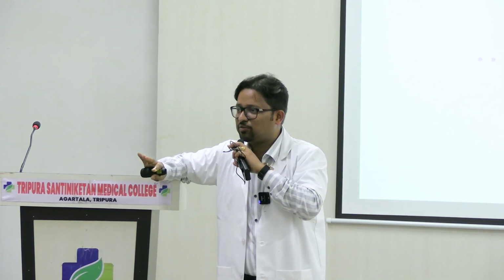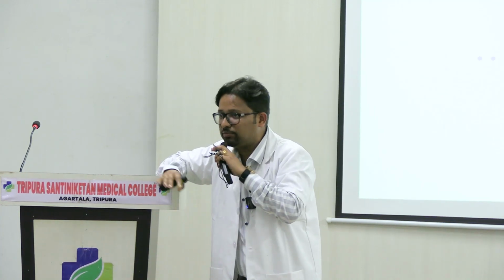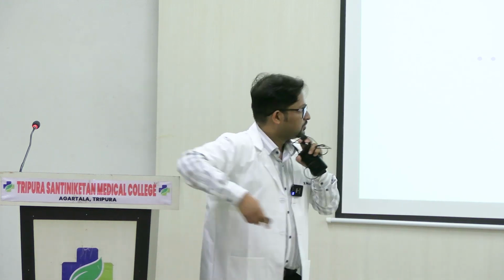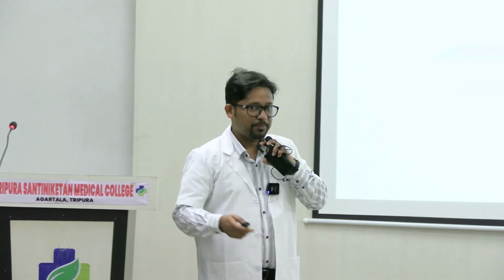So while doing dissection, all of you have seen the nerves, right? So whatever nerves you have seen while dissection, these are all nerve fibers, bundles of axons. And the cell bodies of these neurons, of all these axons: if the cell bodies are within the CNS, we call them a nucleus. And if the cell bodies are beyond the ambit of the CNS, we call this ganglia, right? It's a very important concept.